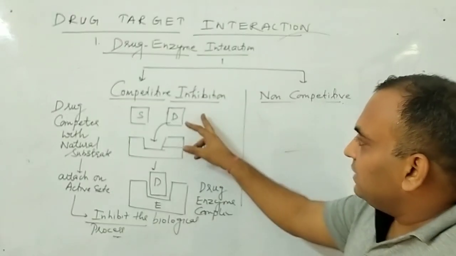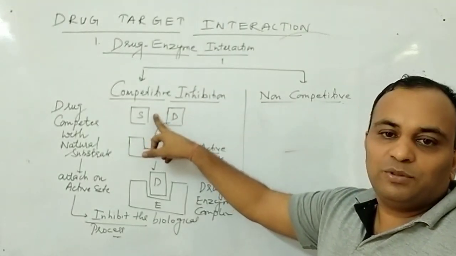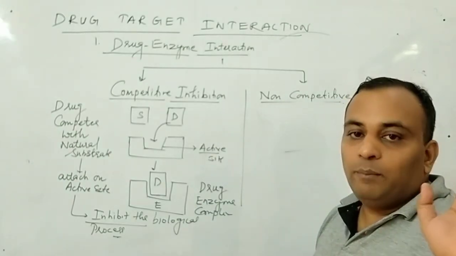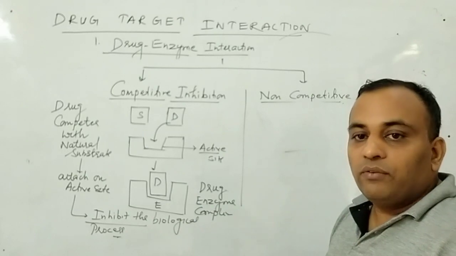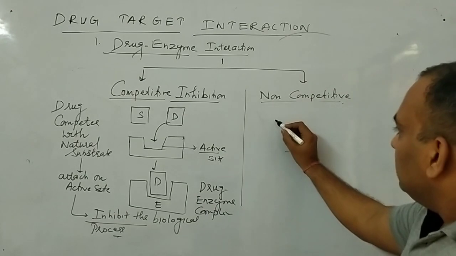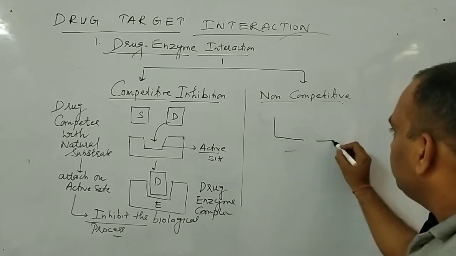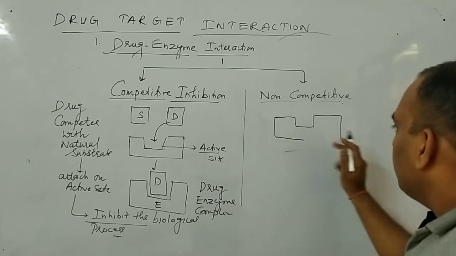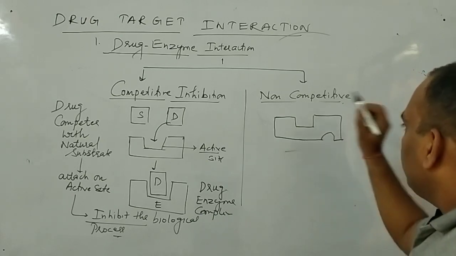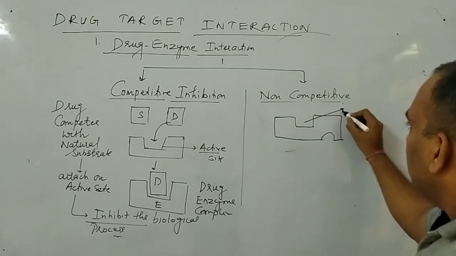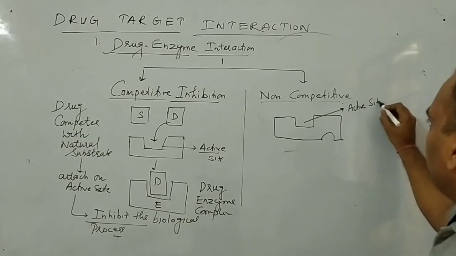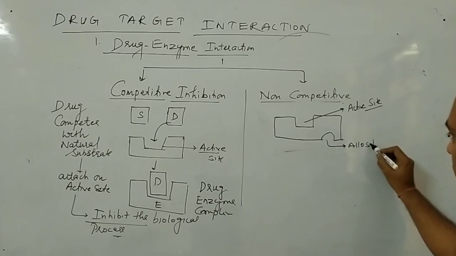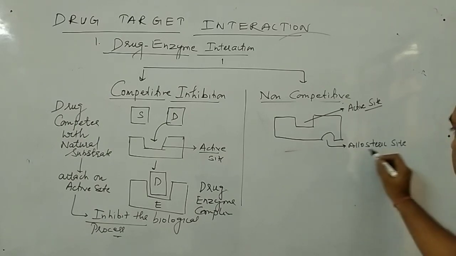Sometimes, beta, in the competitive case, the drug wins the competition with the substrate. But in any case where the drug does not win the competition, then the drug will act in another way. What is the other way? Just see. This is your enzyme. This is the active site, and this is the allosteric site.